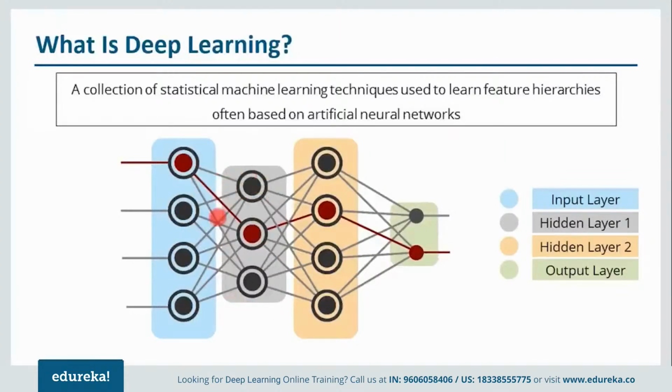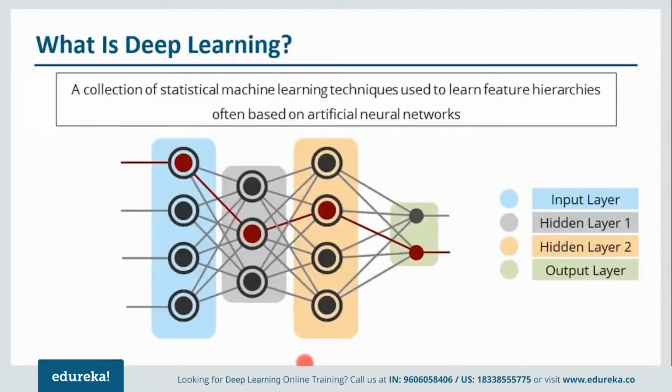So every node is interconnected, if you can notice. After that, you have one more hidden layer where some function will happen. And as you can see, again, these nodes are interconnected to each other. After this hidden layer 2 comes the output layer. And at this output layer, again, we are going to check whether the output is equal to the desired output or not. If it is not, we are again going to update the weights. So this is how a deep network looks.